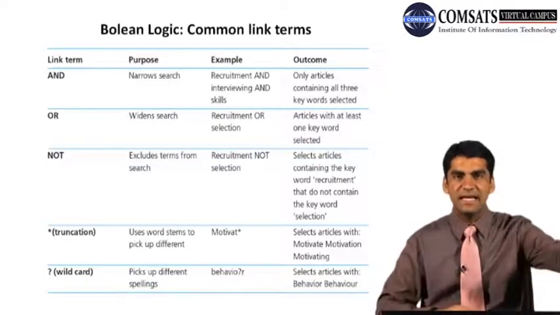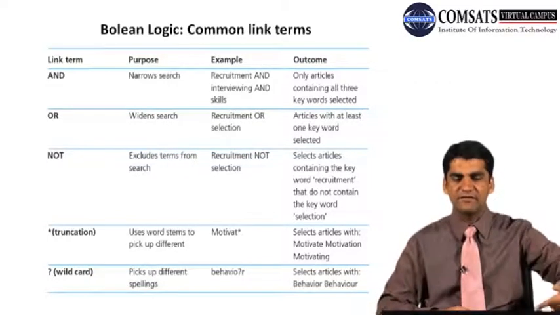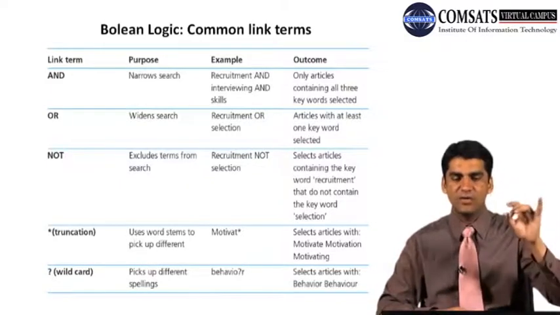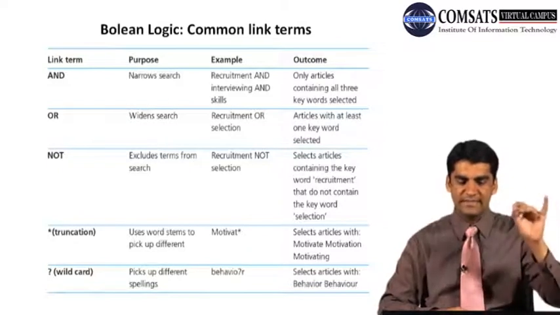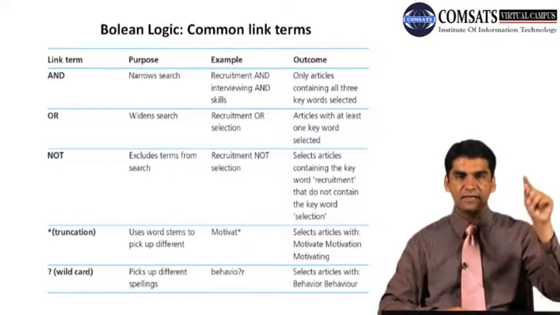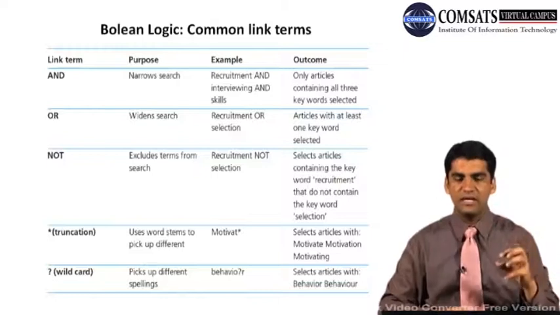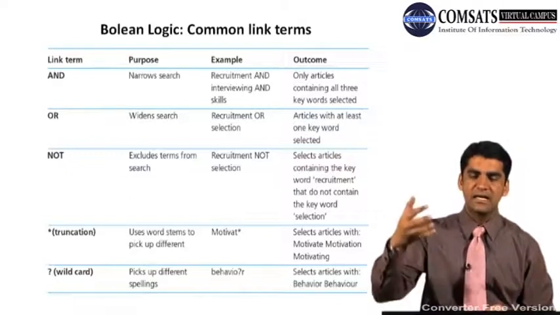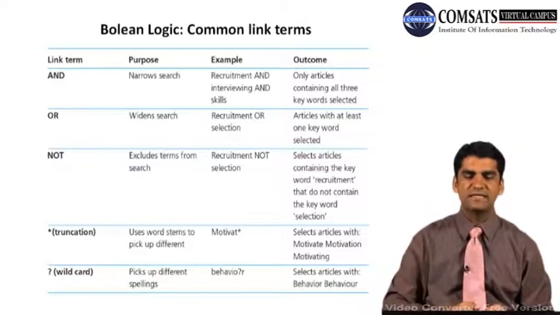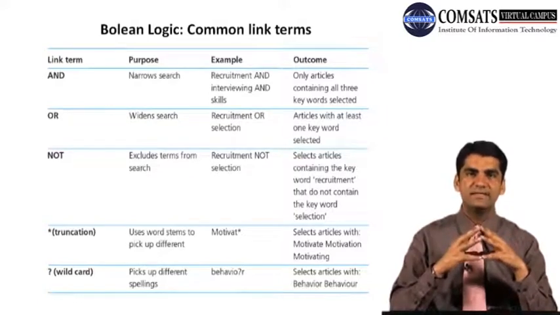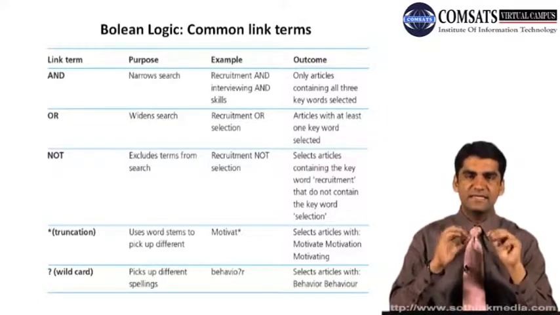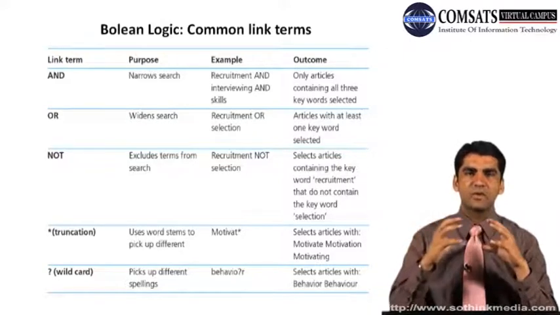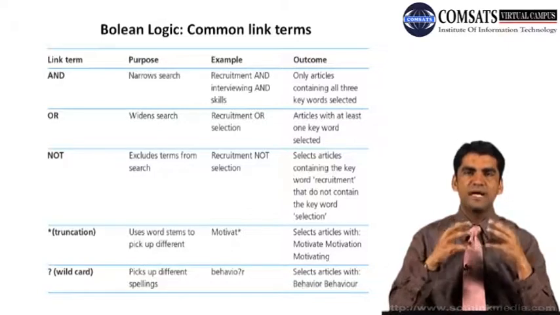These are the link terms on the left. On my left we have link terms where we have written and, or, not, then a star we call truncation, and then we have a question mark which we call wildcard. What is the purpose of each term? What are the examples and what are the outcomes? We will be discussing one by one so that we understand the importance of these simple single words in searching relevant literature, why we use these strings and why they are important.